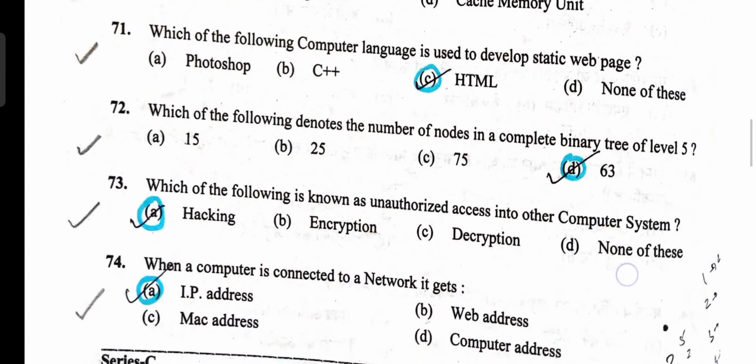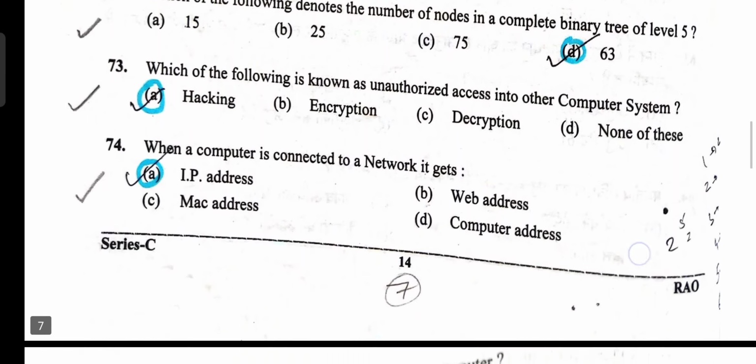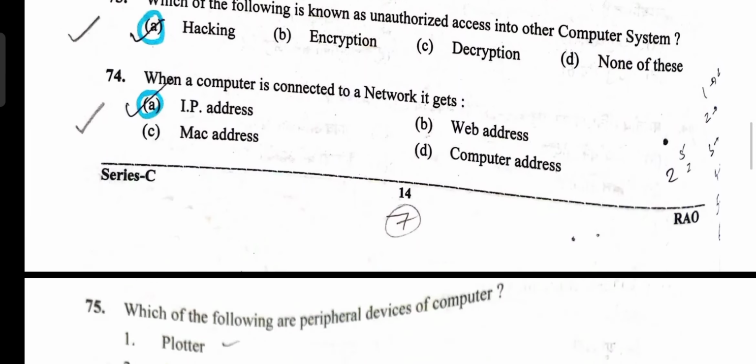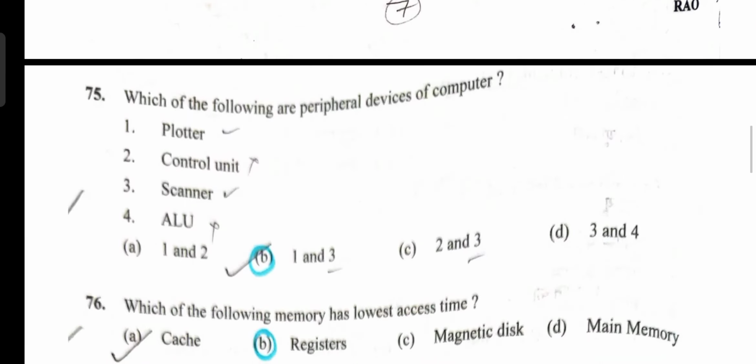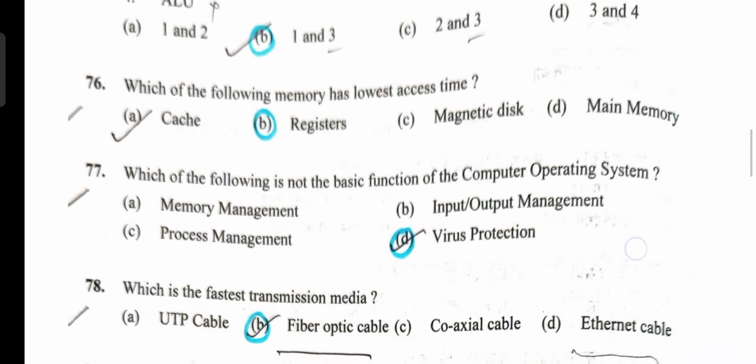Computer language used to develop a static web page, option C, HTML. The number of nodes in a complete binary tree of level 5 is 63, option D. Unauthorized access into a computer system is hacking, option A. When a computer is connected to a network, it gets an IP address, option A. Peripheral devices, example plotter and scanner, option B is the correct answer, 1 and 3. Next question: memory with the lowest access time, registers, option B is the correct answer.